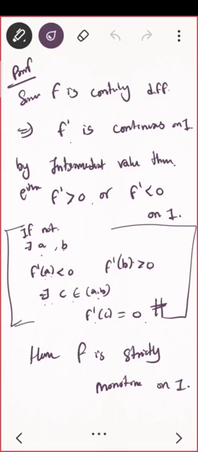In continuity we said that if your function is continuous then the inverse will also be continuous, except what will be the problem? It should be defined first of all. If your function is continuous then the inverse of that function will also be continuous.